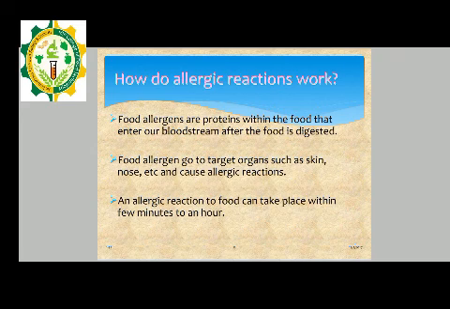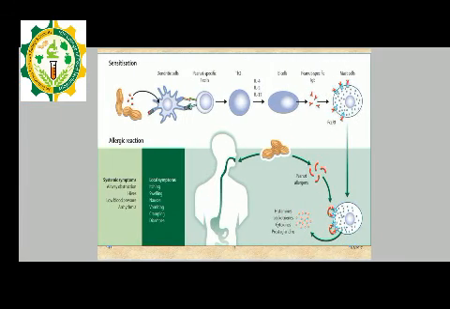That means when these allergens are taken in and enter our body after digestion, they cause an allergic reaction to the food within a few minutes to an hour. These are some charts which show how allergic reactions work.